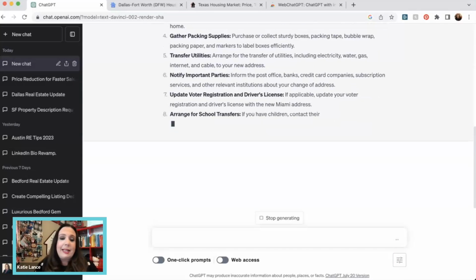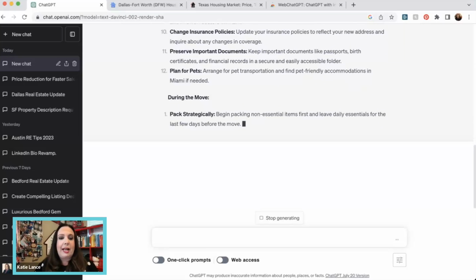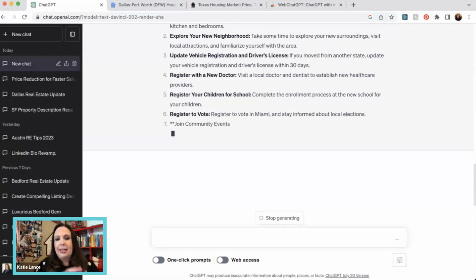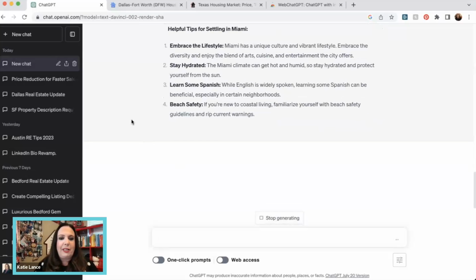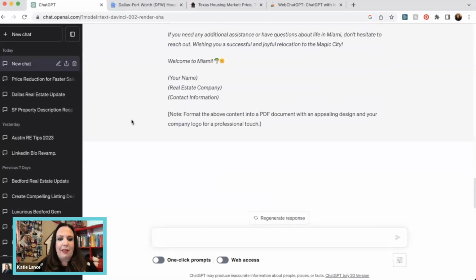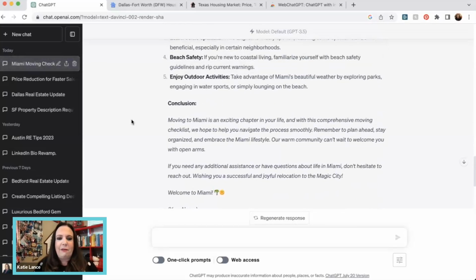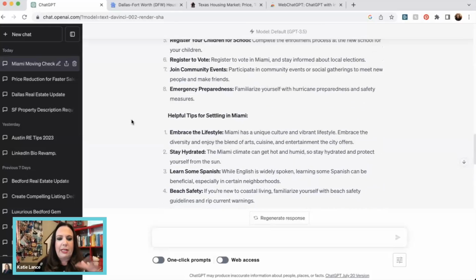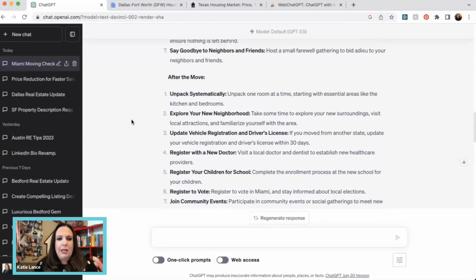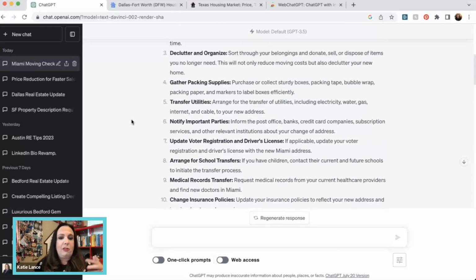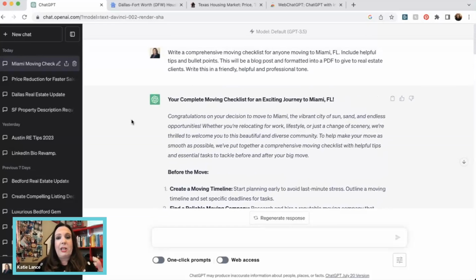And what I love about it, it's already kind of formatted, which is great. It has 12 things. It's got before, after, helpful moving tips. It's coming up with a lot of good stuff. It's kind of formatted into an email, but you could also easily copy and paste this. You can see it's got after the move, during the move, before the move. This is awesome, right? You could go into Canva, search checklists under templates, and take this and put it into a template in Canva, personalize it, add your colors, add your branding.